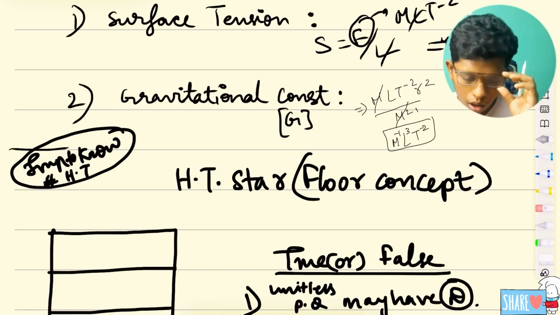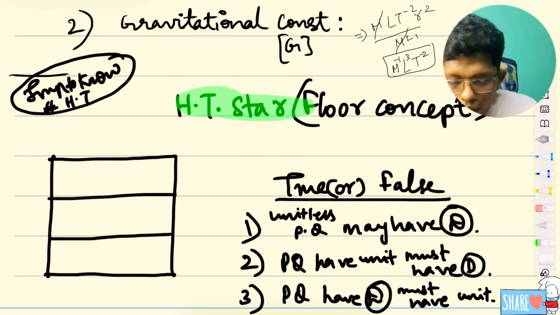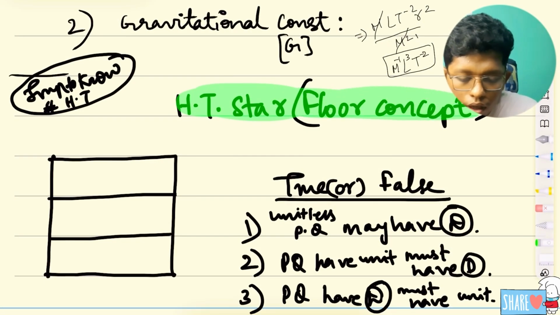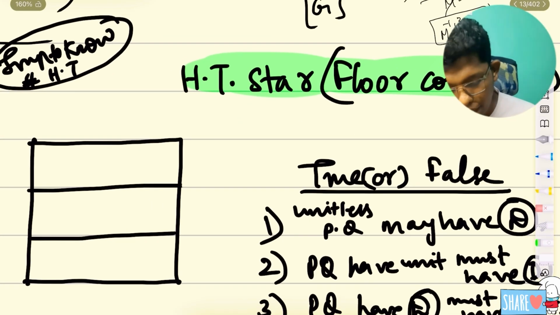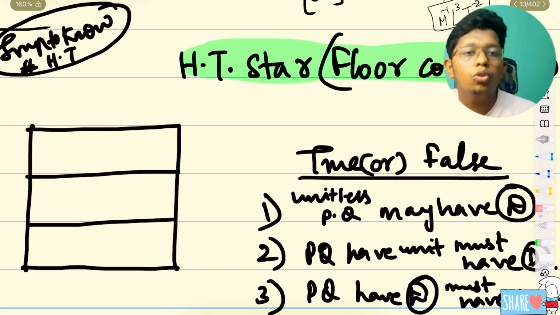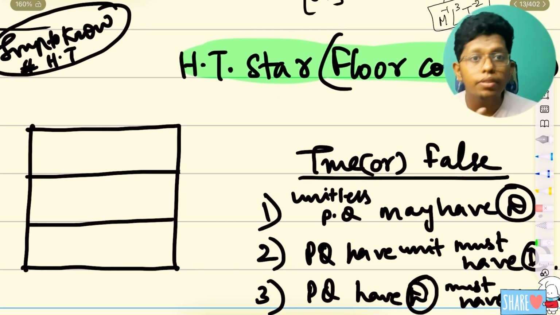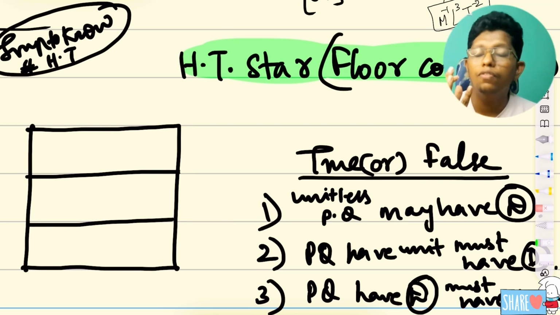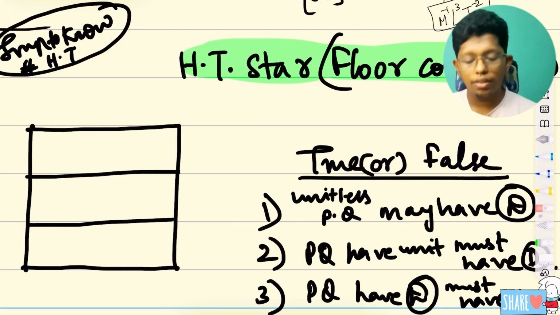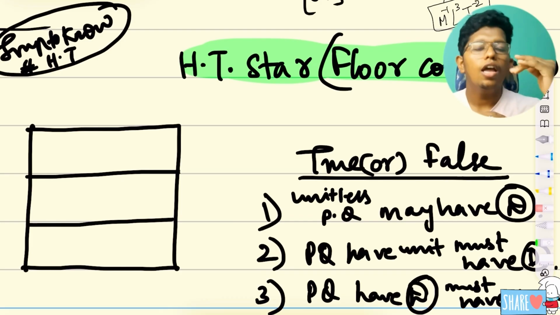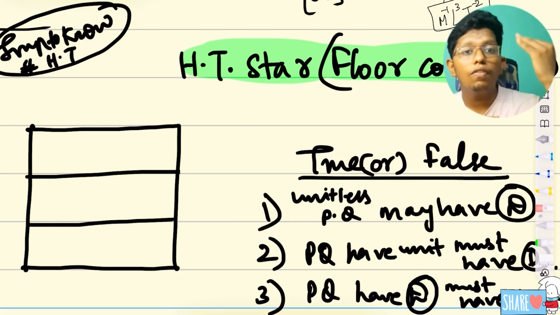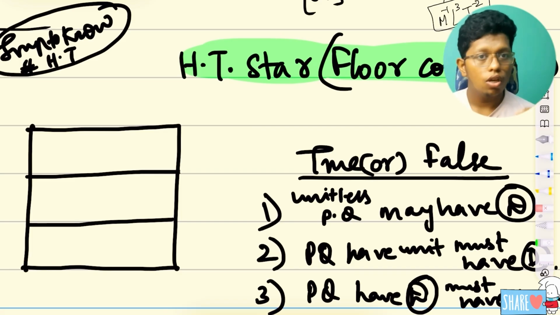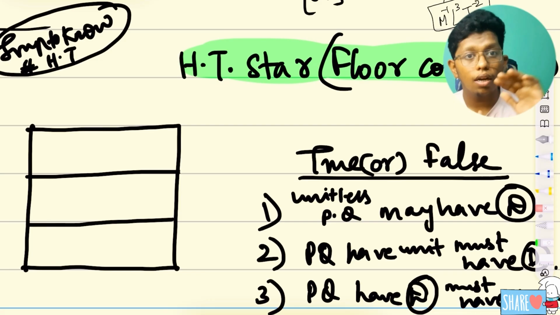It's very, very important. That is the 'st star floor' concept. Before going to it, I will give one example to analyze and visualize it. If I say there are 3 floors, I can't say there is a 3rd floor without a 2nd floor, right? Only after the 2nd floor does the 3rd floor come. Without the 2nd floor, the 3rd floor can't be there.